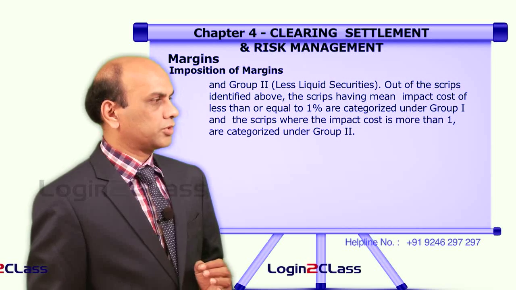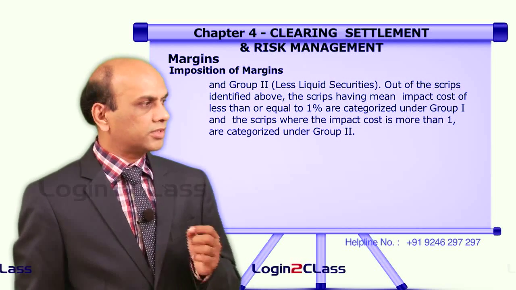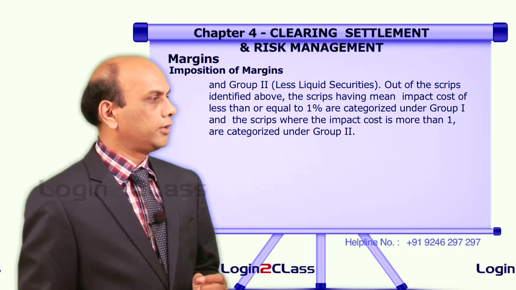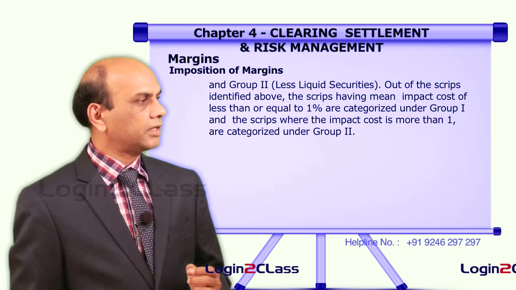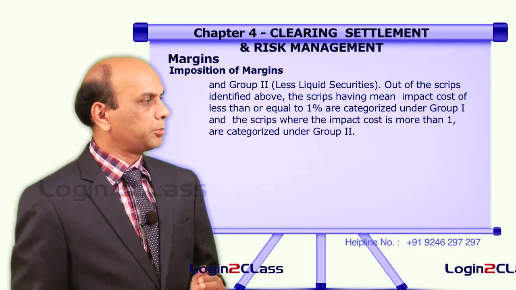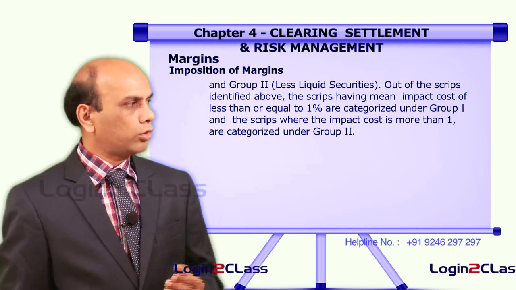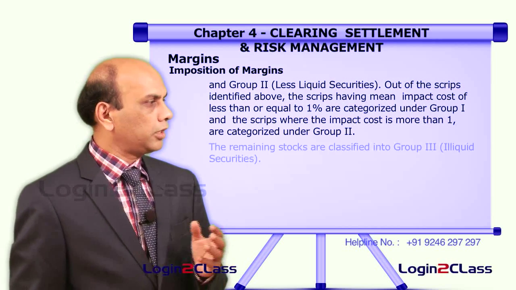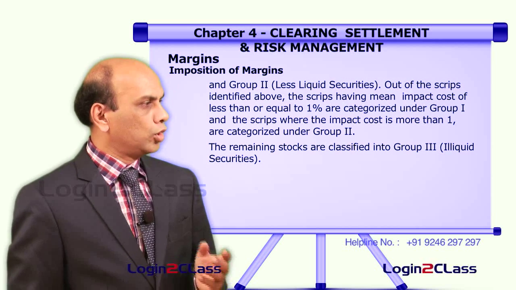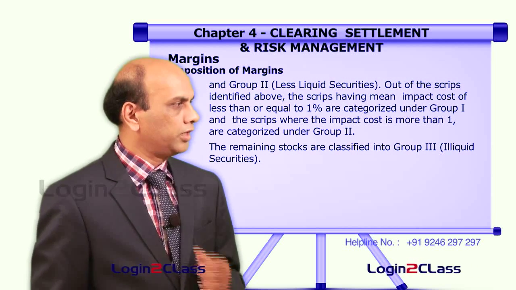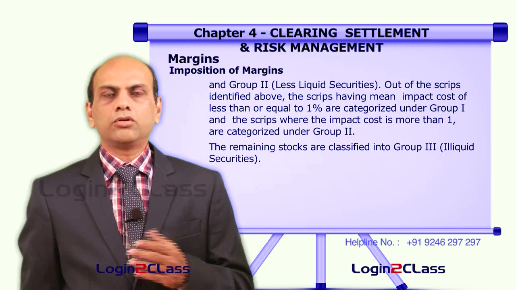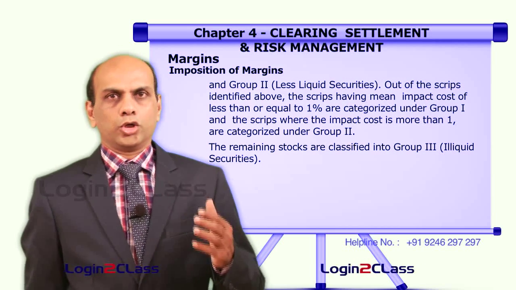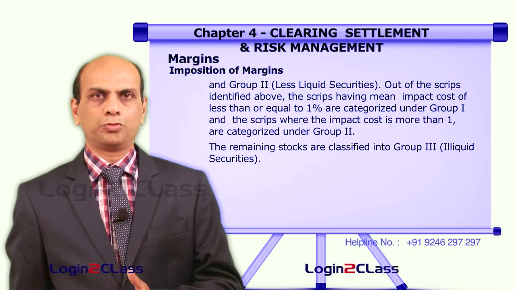And out of the scrips identified above, the scrips having mean impact cost of less than or equal to 1% are categorized under group 1, and scrips where impact cost is more than 1% are categorized under group 2. The remaining stocks are classified into group 3, illiquid securities. This is how the securities are divided into 3 categories, that is group 1, group 2, group 3.